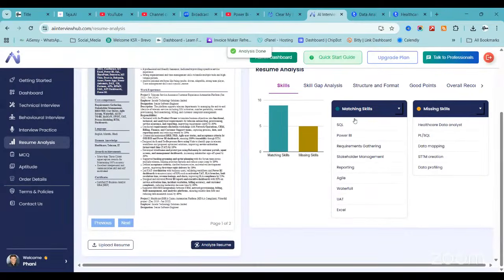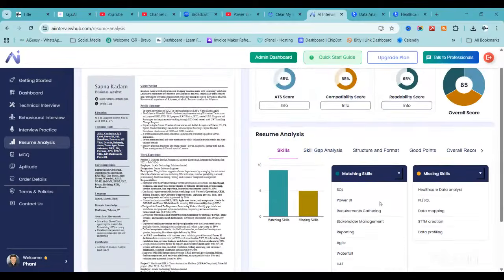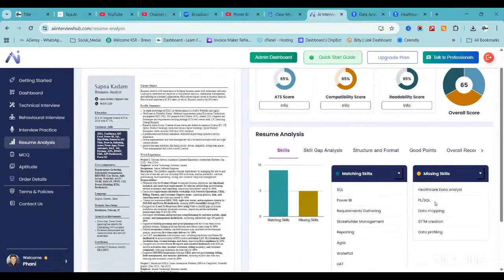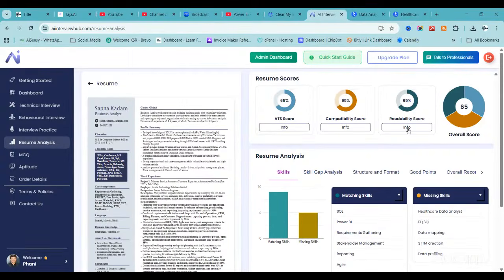Okay, you can see SQL, Power BI, and all the others are matching skills. Mismatching is healthcare data analyst. In this resume, maybe they have not mentioned any healthcare-related project. Some topics are matching, some topics are not. PL/SQL may not be matching. STTM creation may not be matching. So the overall score is 65. The reason is the ATS score is less, and the compatibility, the resume alignment, is not good. So our team will help make a better version of the resume in real time. For resume building we will guide you. We will consider 75 as the minimum score to present a profile to any company.